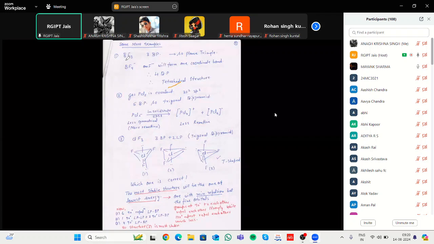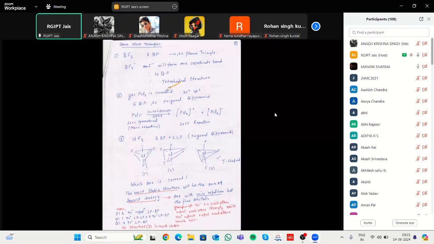If we take an example like BF3, in the case of BF3, there are 3 bond pairs. 3 bond pairs means it forms a trigonal planar structure. But if we add 1 fluoride, the boron gets a negative charge, here is the negative charge. The fluoride coordinates with the other fluorines, forming a tetrahedral structure.